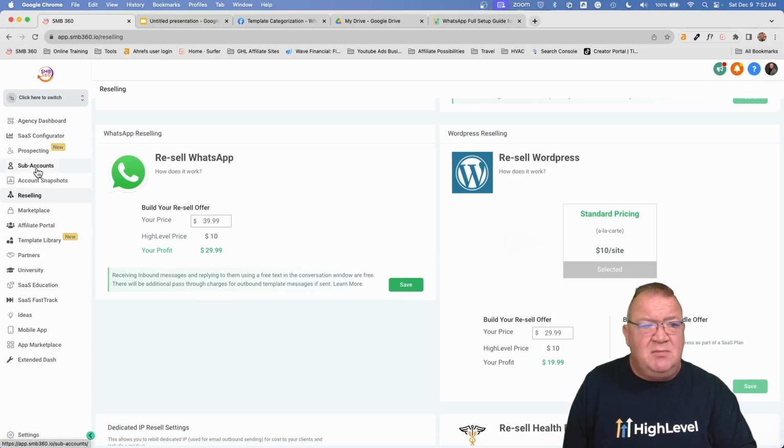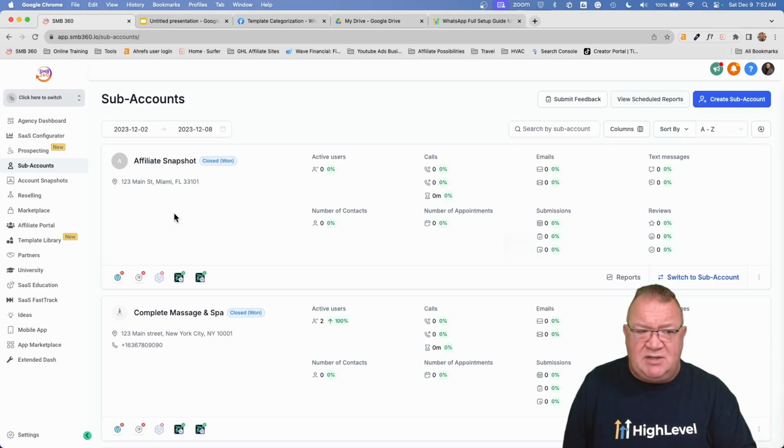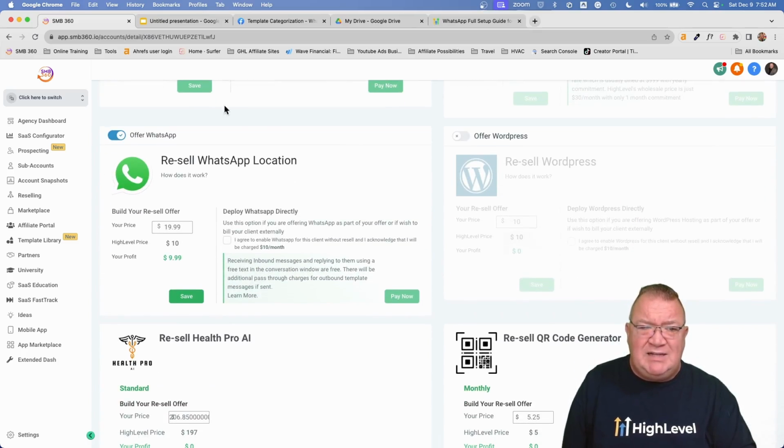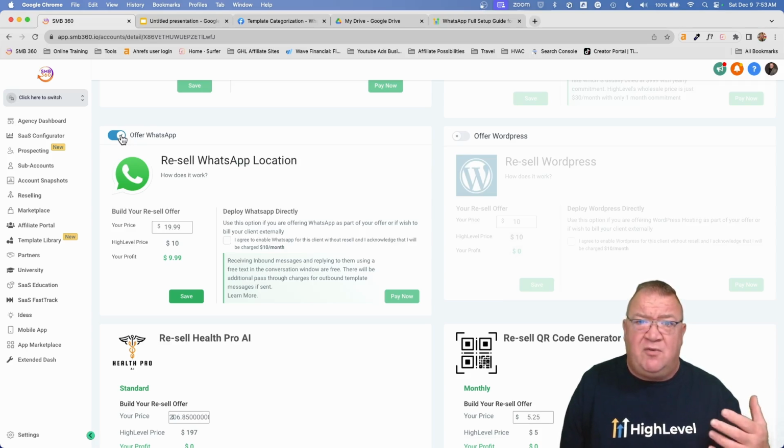Now that we've done that, let's move to the sub accounts. So I'm just going to choose a particular sub account. Inside of the sub account, if I scroll down, notice that I have to enable this offering. I have to offer WhatsApp to people in order for that sub account to even know that it exists and have that feature available.